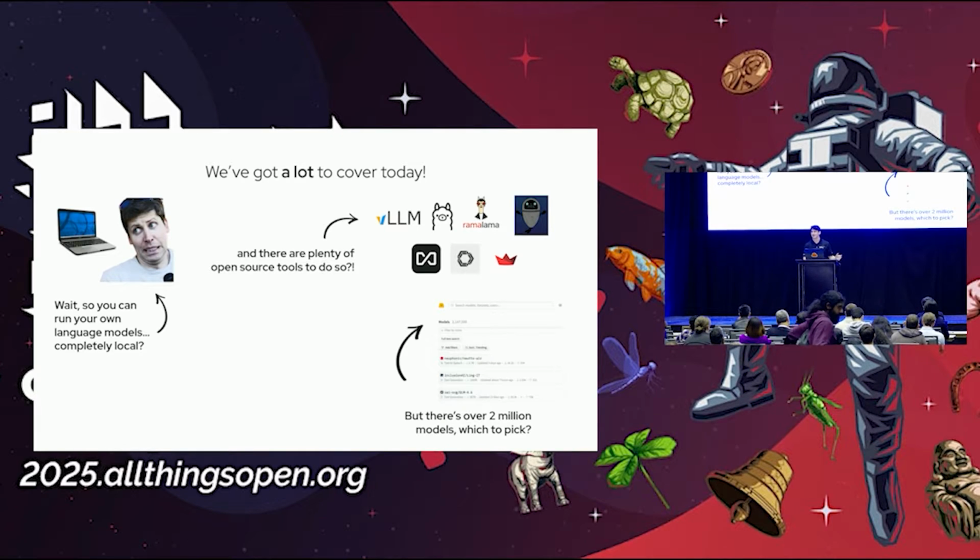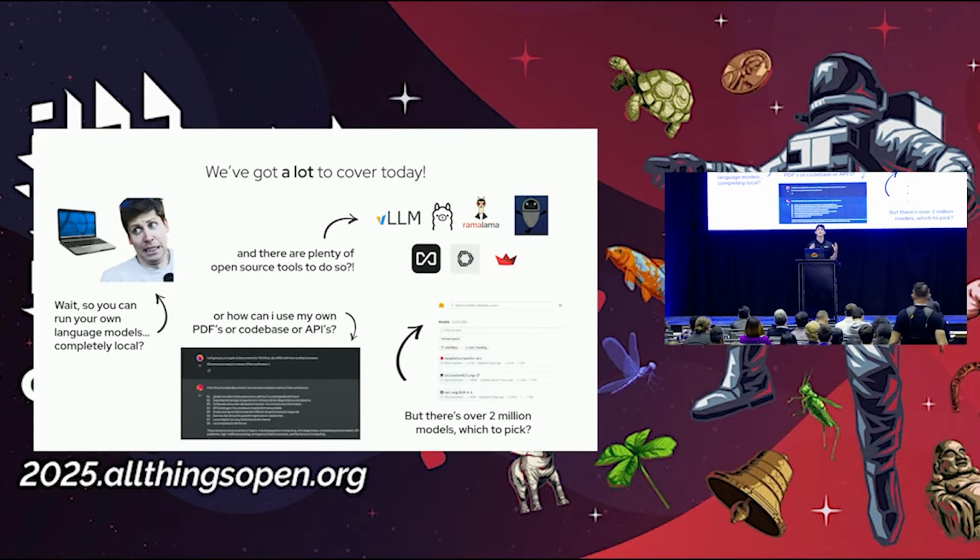And then you're also going to learn how to select the right model. There are over 2 million models if you go to Hugging Face/models right now. So I'm going to help you determine which one is best for your use case. And then finally, of course, as a developer, integrate your data, which maybe is PDFs or maybe is code or something else, into the context window of that LLM.